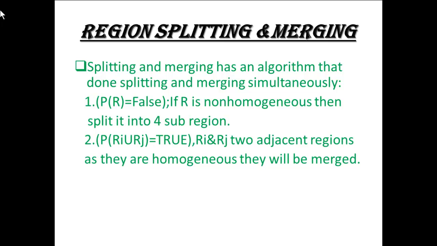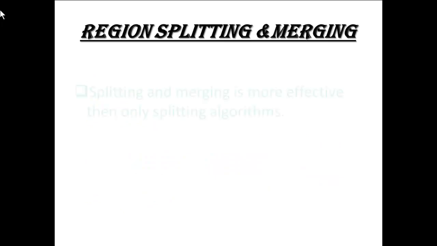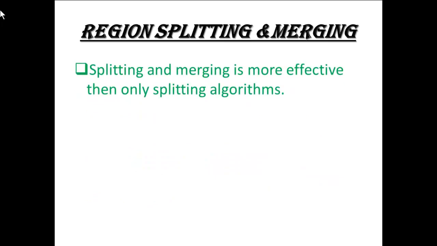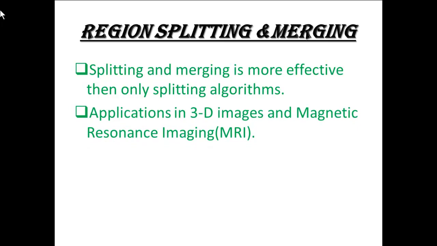If the predicate of Ri union Rj is true, Ri and Rj, two adjacent regions, as they are homogeneous, will be merged. It keeps moving on till no splitting and merging is possible. Splitting and merging is more effective than the splitting-only algorithm. Applications include 3D images and magnetic resonance imaging, known as MRI, in medical.